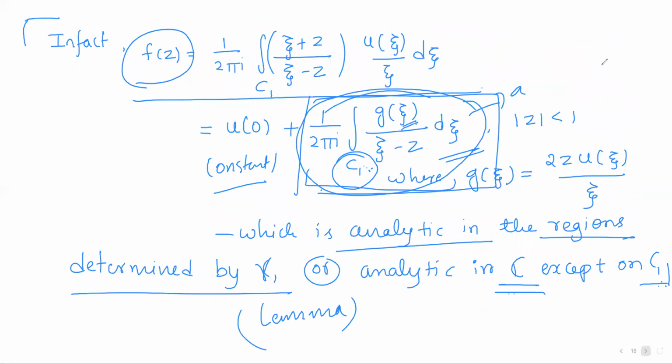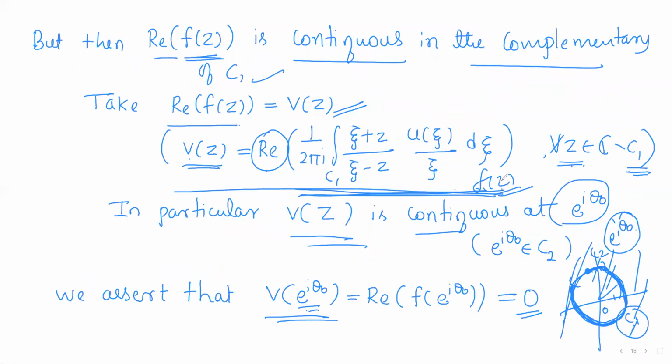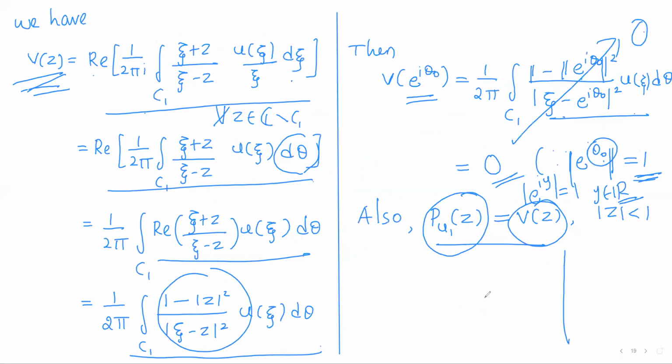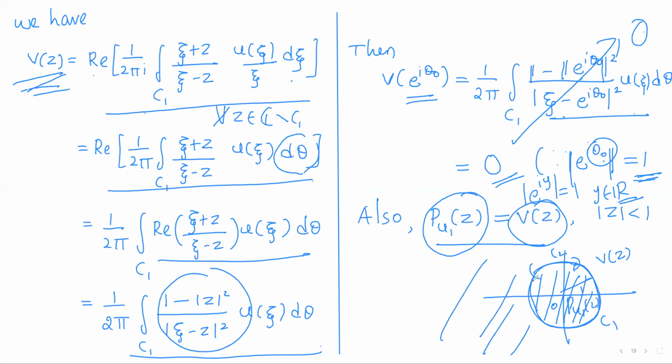And V of z holds for all the points in the complementary of C1. That means, if this is the unit circle, so this part is C2, the remaining part is C1. So inside this circle, we have PU1 of z, and elsewhere, except on C1, everywhere we have V of z with this definition.